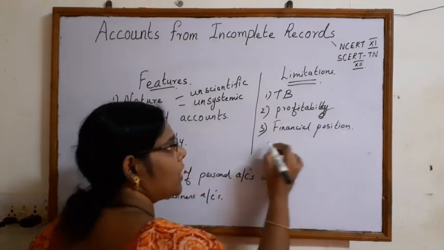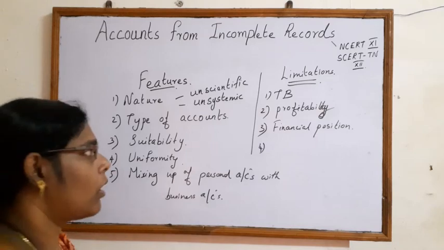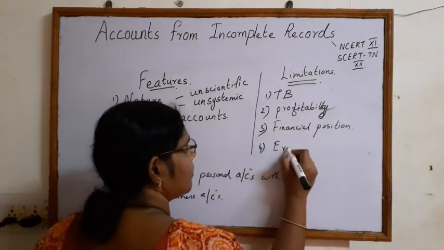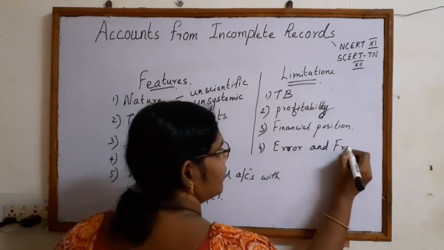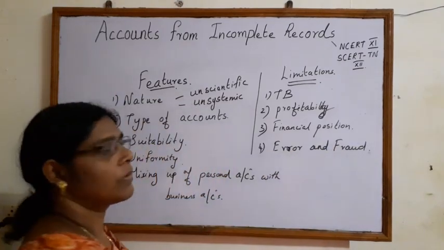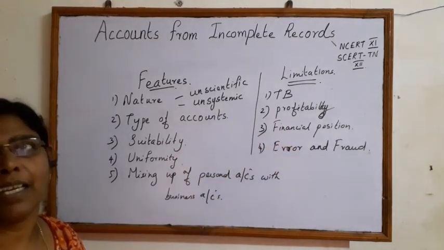And most importantly, error and fraud cannot be detected. So these are the limitations of incomplete records.